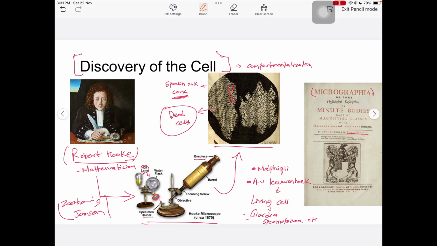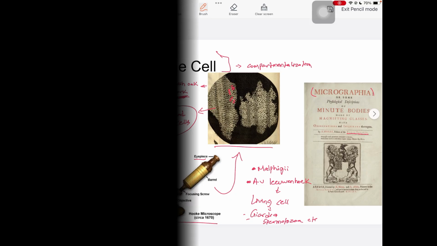Galileo also saw. He made a telescope using a lens long before Robert Hooke, and it was also a type of magnification device which is used to see the planets and very far objects.